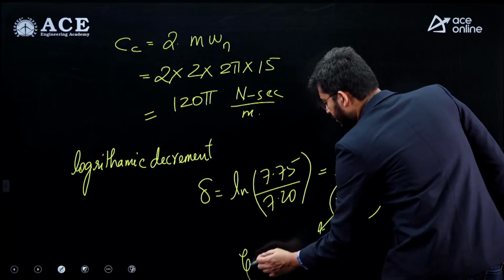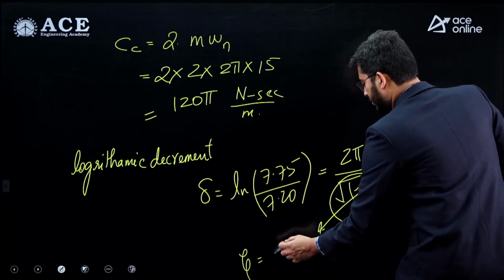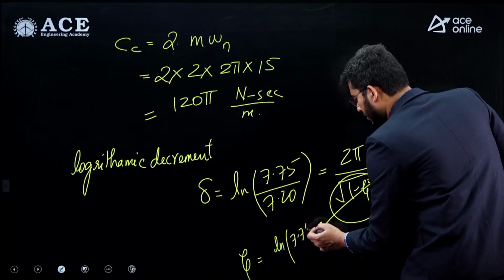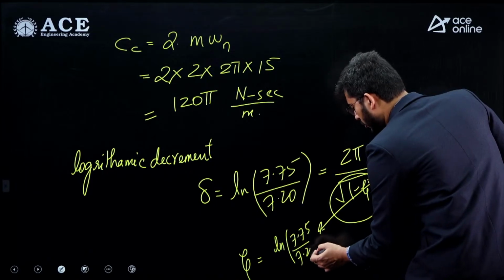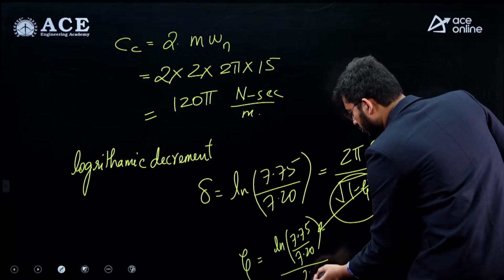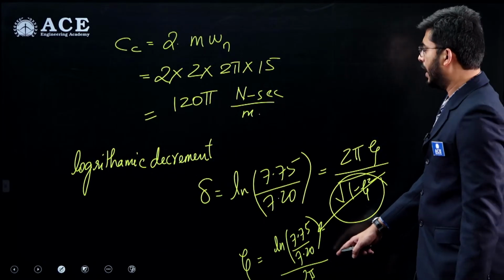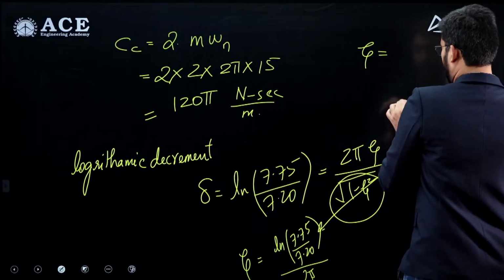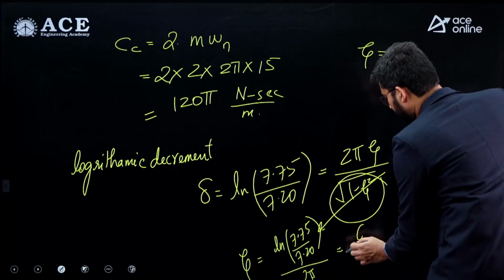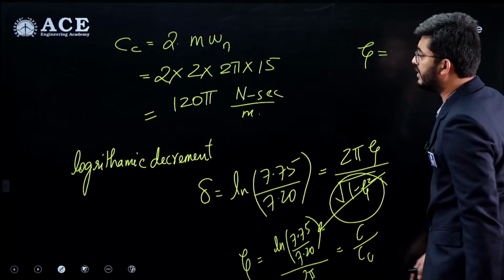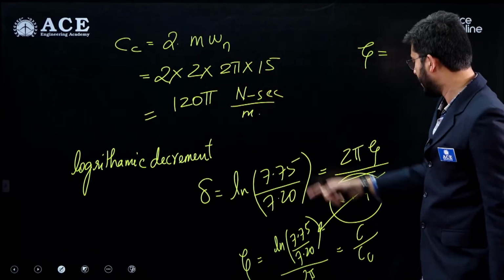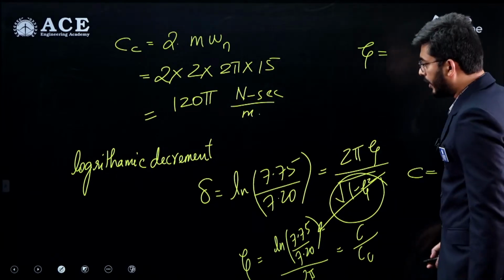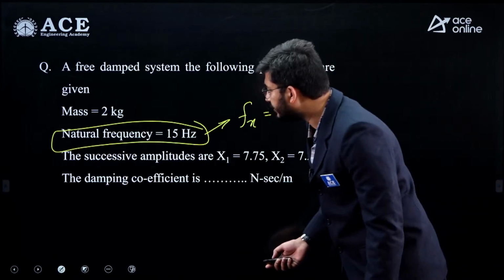That is zeta is equal to log of 7.75 divided by 7.2, divided by 2 pi. So from here we get the zeta value, and zeta can also be written as C by Cc, and Cc is nothing but 2 root mk, or 2m omega n. So when you solve for this, you will get the value of C. Okay, so you can do that calculation.